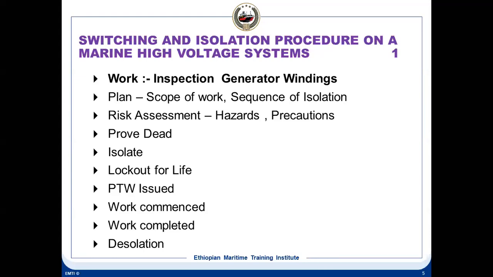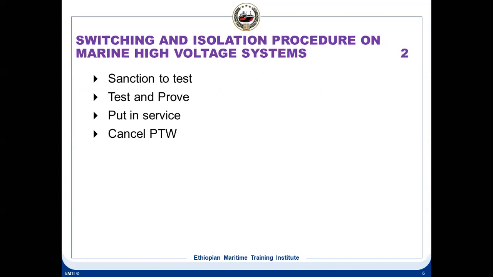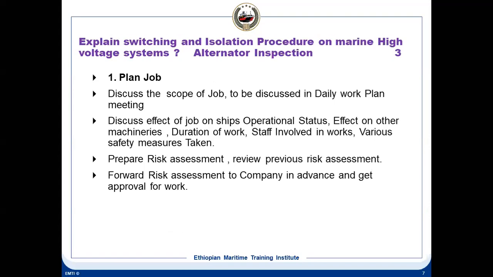So after planning, next is the risk assessment. Once the risk assessment is finished, the next step is to prove the equipment dead. If it is a generator, make sure it is totally dead. Then you isolate the generator, put on the locks, then the PTW is issued, work commences, work is completed, then de-isolation. Then sanction to test, test to prove, put in service, cancel the PTW. So here, for alternator inspections, the scope of the job is to be discussed in the daily work plan meeting.